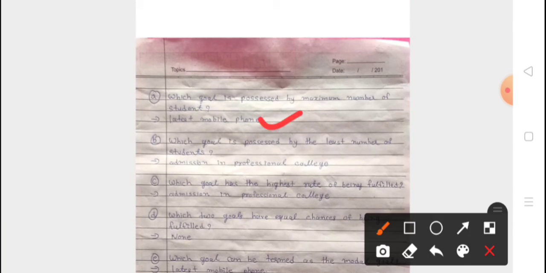First question, which goal is possessed by the maximum number of students? So let's see. See, in this graph the longest bar is of this goal, possess the latest mobile phone. Okay, so our answer will be latest mobile phone.